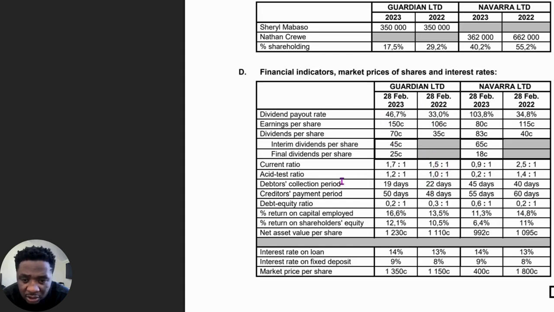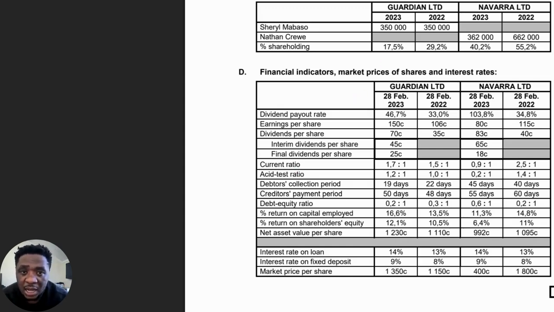And then let's even look at the debtors collection and creditors collection. You can see 22 days to 19 days, when on this side they actually have 40 days to 65 days. And if you look at the creditors' payment period, in this case, from 48 days to 50 days, they've improved by 2 days. In this one, they improved by 5 days. So, not a very strong one. But for the first three, you can quote any of them, they will give you the marks.